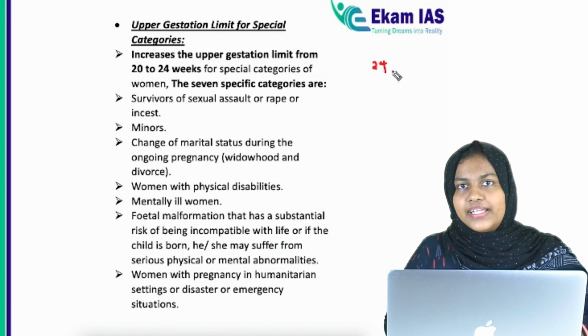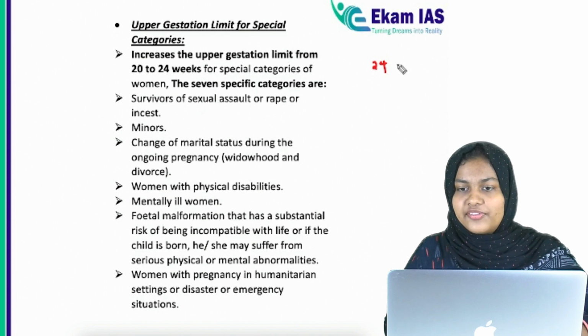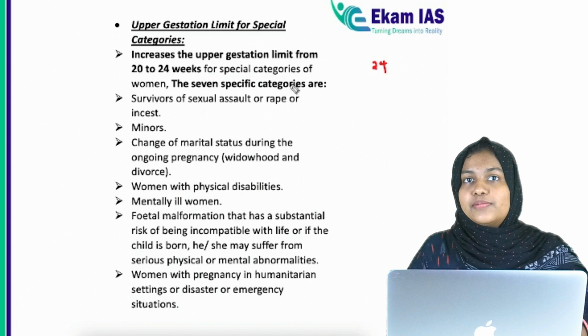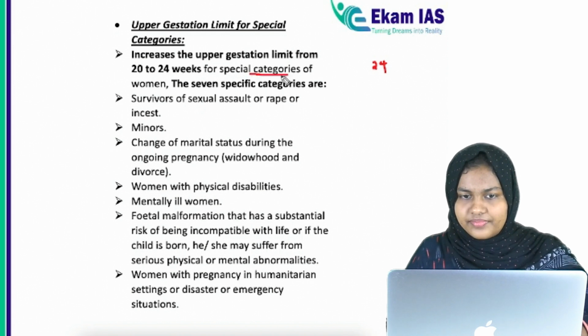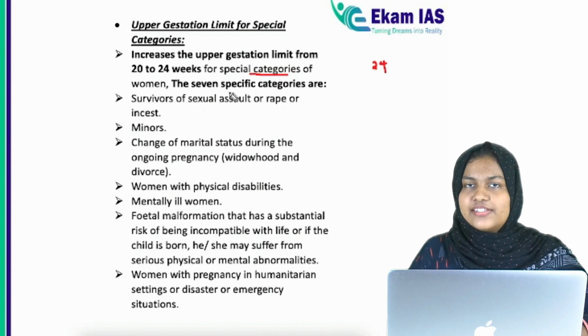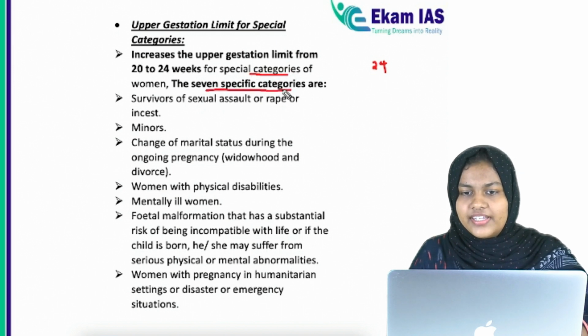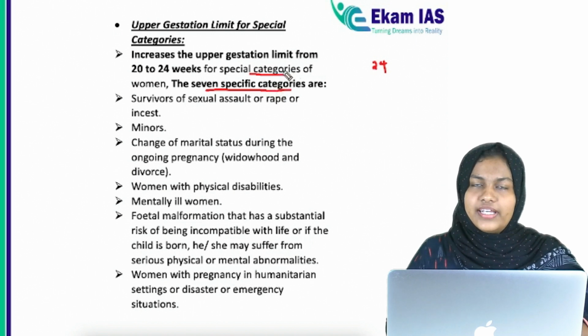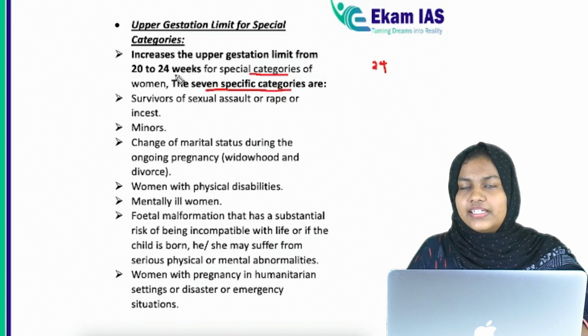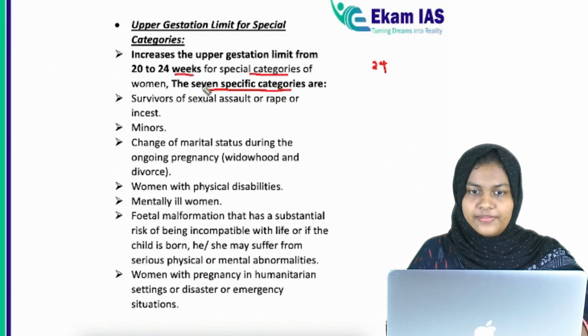They have increased the upper limit of gestation period to more than 24 weeks for special circumstances and for special categories of people. There are 7 specific categories of people, and for them, even though the gestation period is about 24 weeks, they still can opt for abortion.